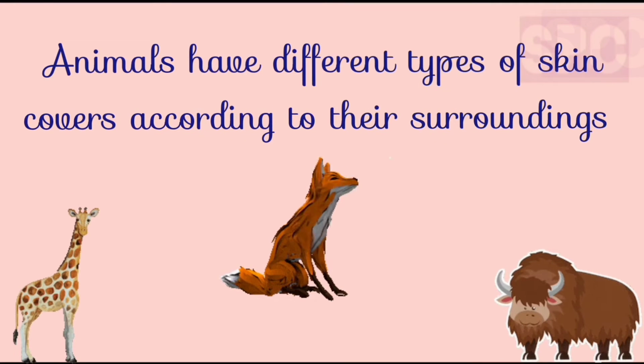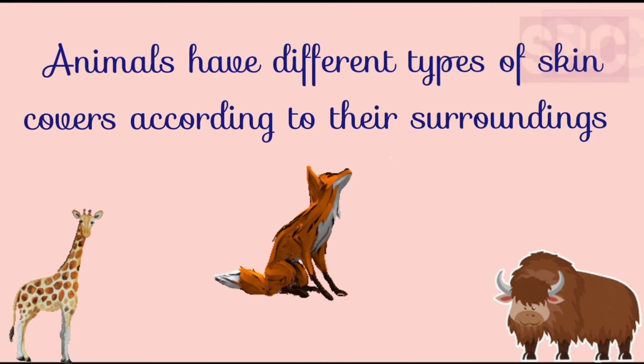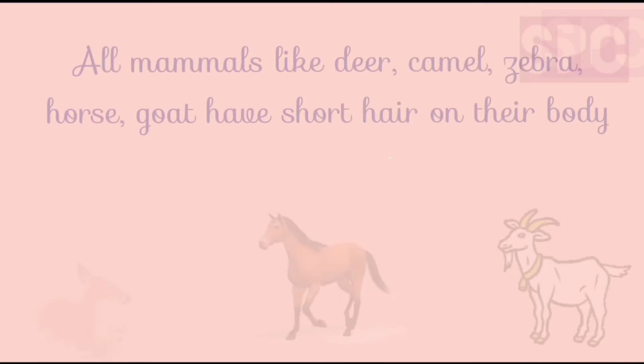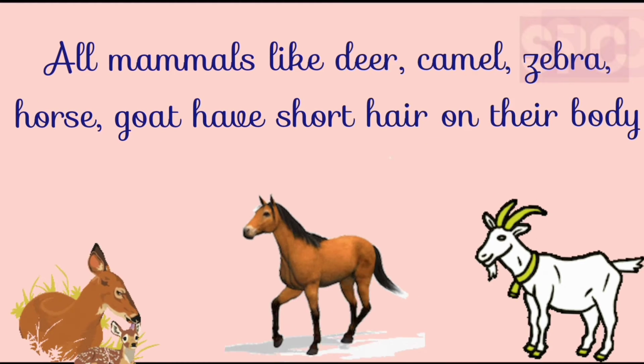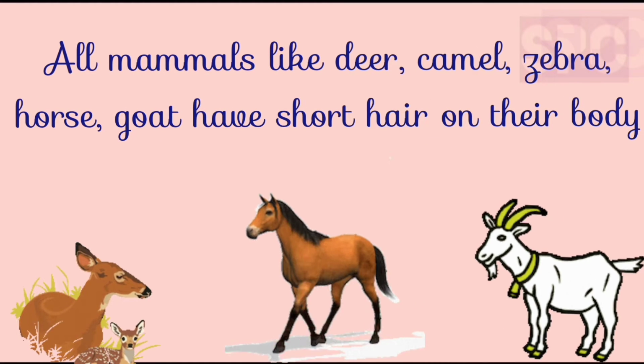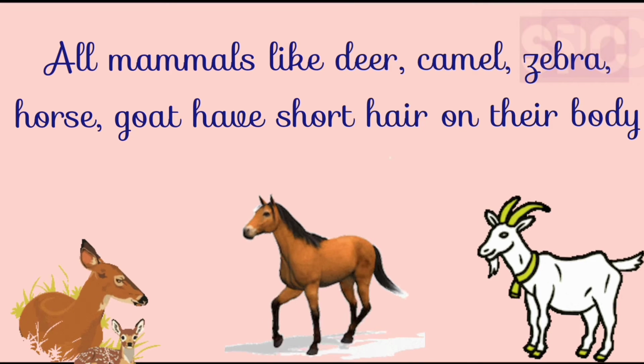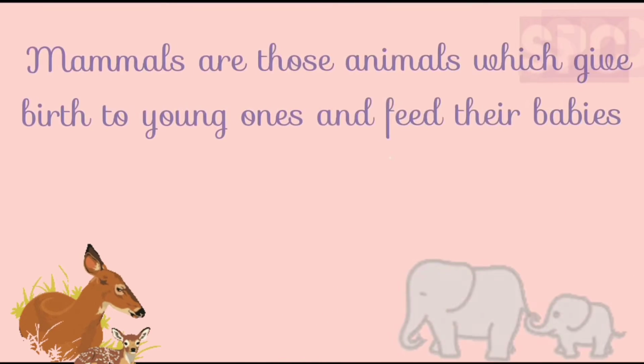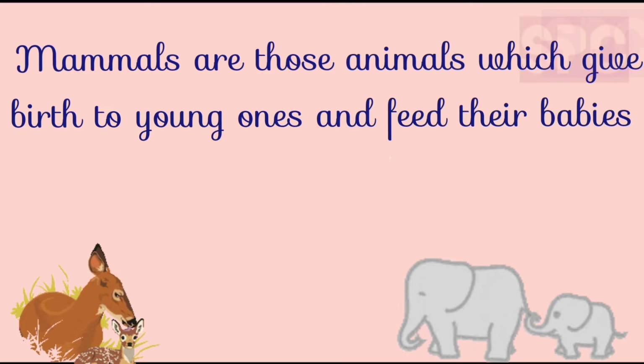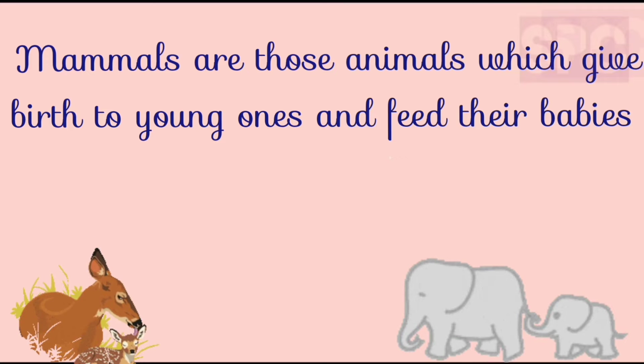Students, animals have different types of skin cover according to their surrounding. Animals like zebras, horse, goat, deer, camel are all mammals, which generally have short hairs on their body. Students, mammals are those animals which give birth to young ones and they feed their babies with their milk.